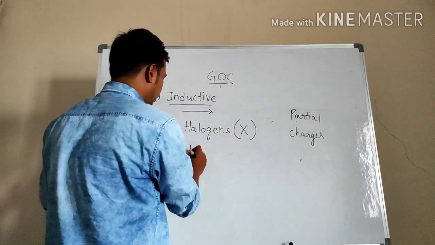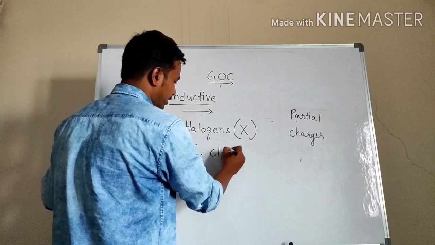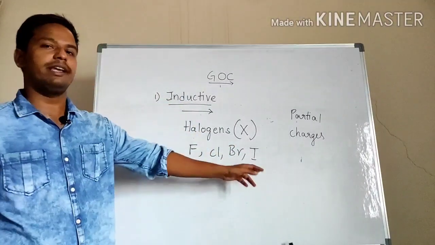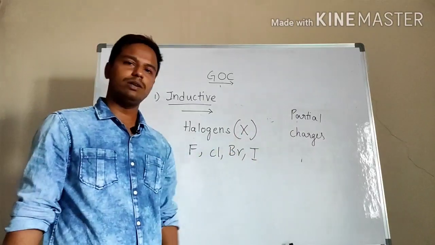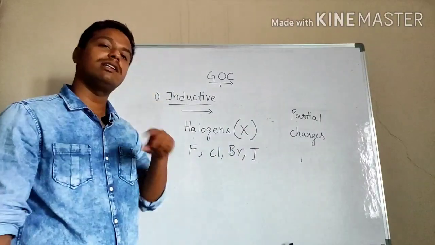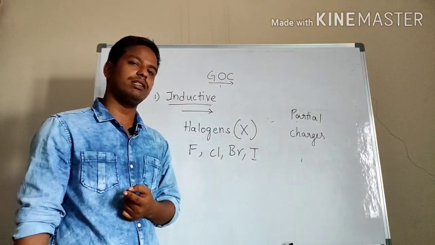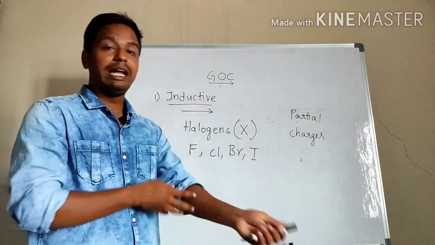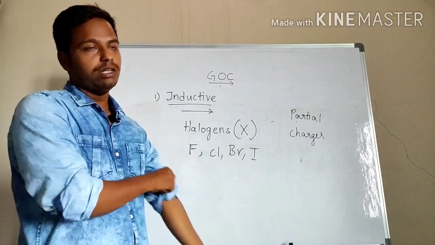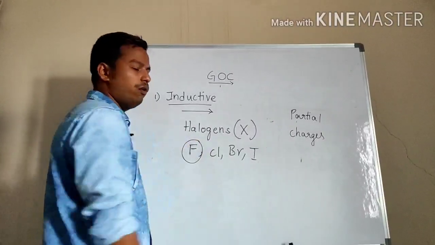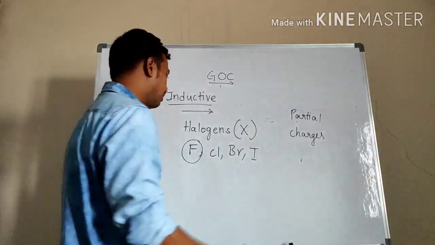Tell me, fluorine, chlorine, bromine, iodine. Astatine is also there, but it is a radioactive element. We will not consider it. We will discuss radioactivity in another chapter, that is nuclear chemistry. So which is the highest electronegative element? That is fluorine. Fluorine is the highest electronegative atom.